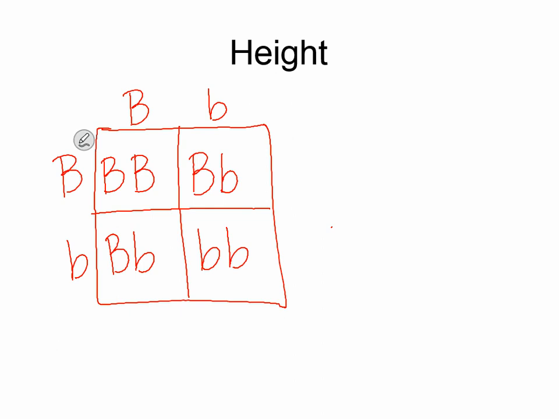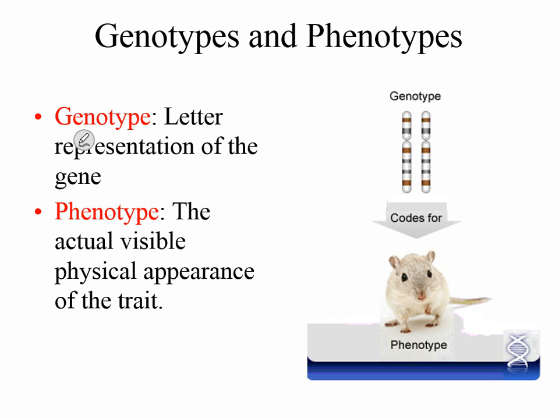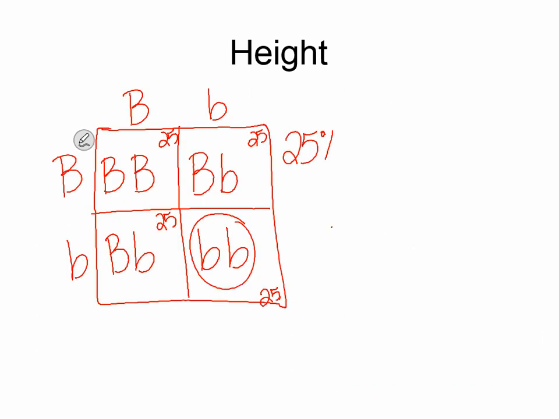What they're asking is which one is going to have a recessive trait. Again, each one of these boxes is going to give me 25%. We're looking for recessive. Recessive traits cannot have a capital letter. The only box that does not have a capital letter in it is this box right here. So that would mean that they would only have a 25% chance of having recessive traits.